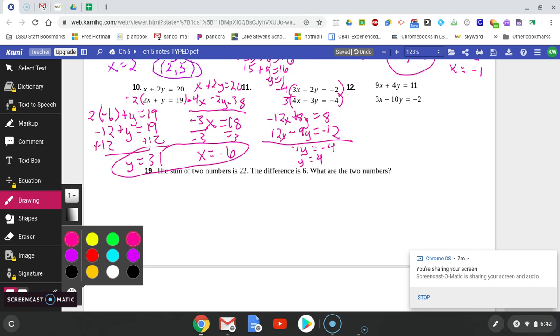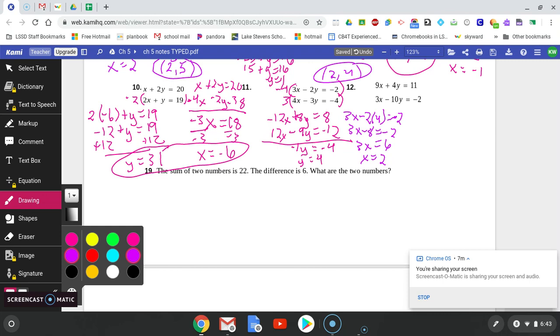And then I plug it back into one of my equations. It doesn't matter which one I do. I'll just choose the top one. So 3x minus 2 times my y, which is 4, equals -2. Okay, so I have 3x minus 8 equals -2. If I add the 8 to both sides, then I will get 3x equals 6, which when I divide by 3 gives me x equals 2. So again, I have a coordinate point for an answer, 2, 4.